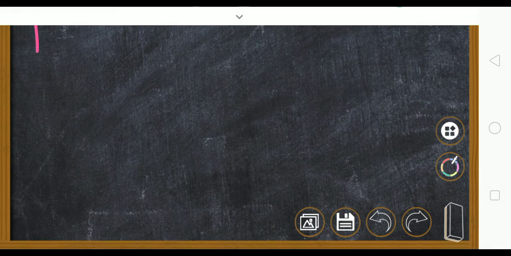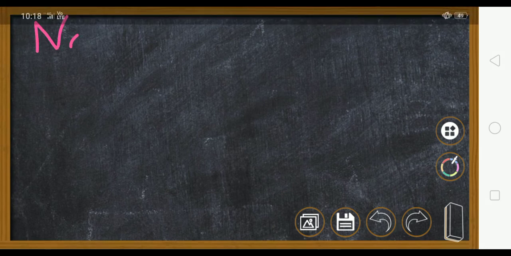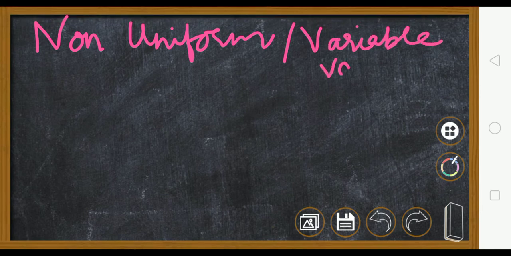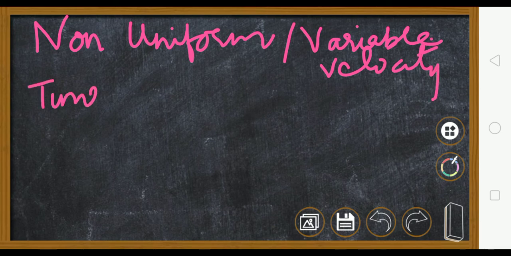Then we have non-uniform or variable velocity. Now you have got three things over here. The time is going to be in equal intervals, say 9, 9:30, 10.